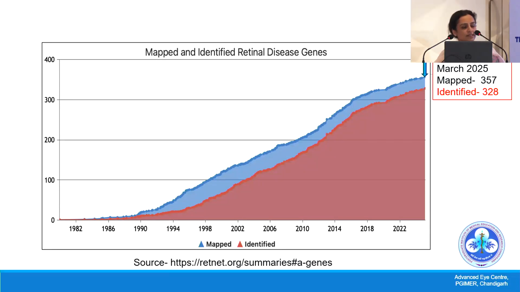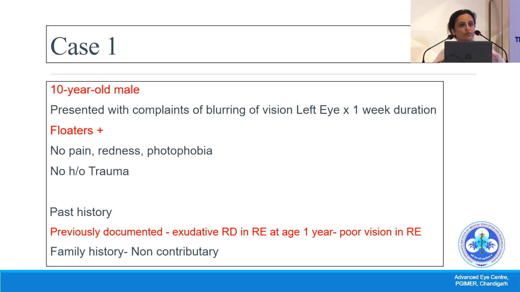Of all the genes that have been mapped to inherited retinal disorders, at least 328 have been identified as of March 2025. And you can see the slope at which this is expanding. So this area is growing. So I'll just show one, and if time permits, another case where the use of genetic testing helped me in identifying or making a definitive diagnosis for a case.